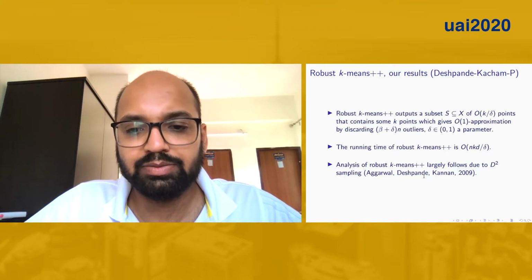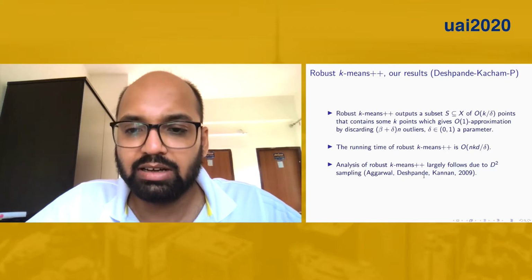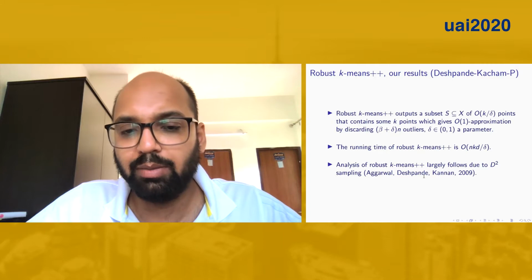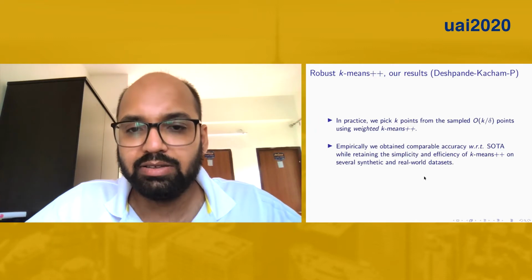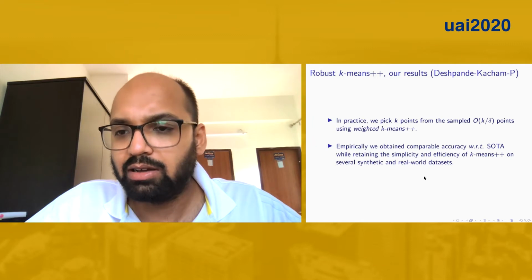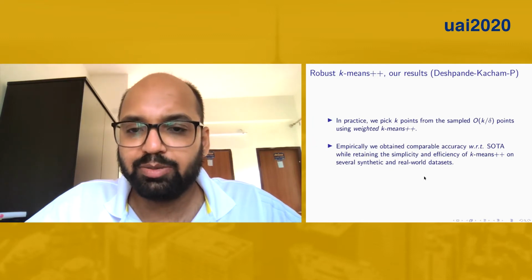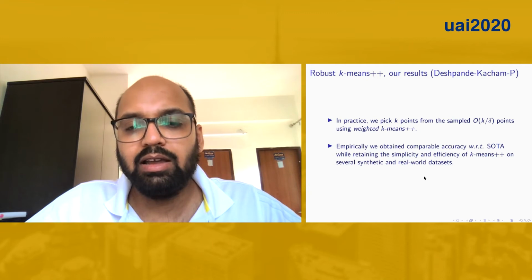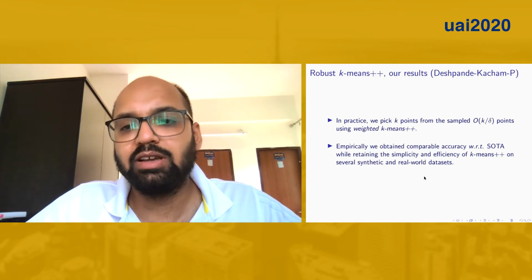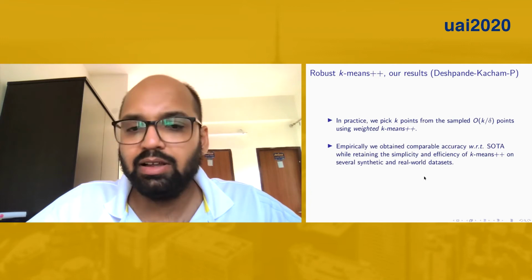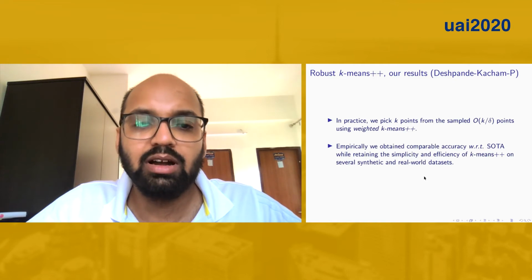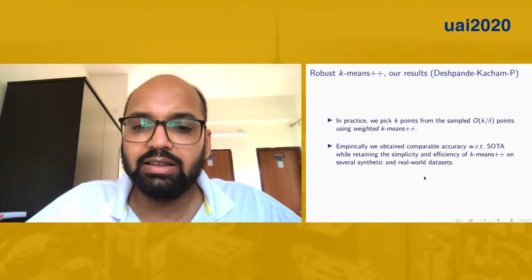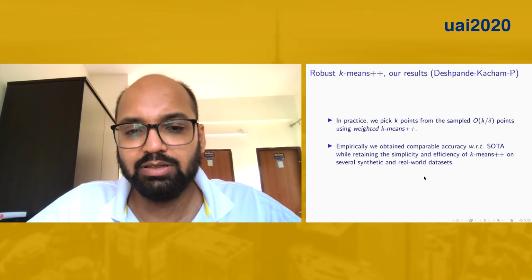The analysis of our result largely follows from D-square sampling by Agrawal, Deshpande, and Kannan. In practice, we pick k points from the sampled order k over delta points using the weighted k-means++ sampling distribution, and we perform our experimentation on several synthetic and real-world data sets. We notice that our approach gives comparable accuracy with respect to the state-of-the-art algorithm for the purpose, while retaining the simplicity and efficiency of k-means++.